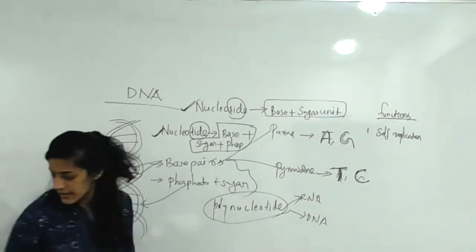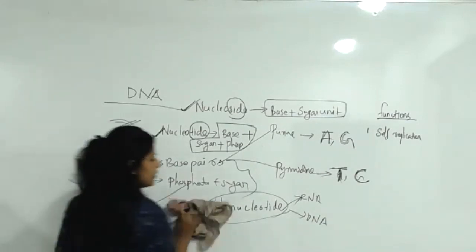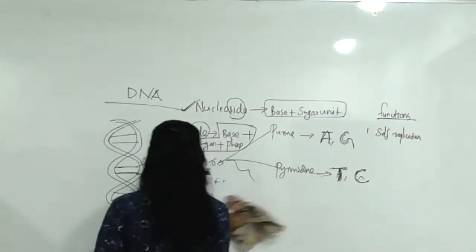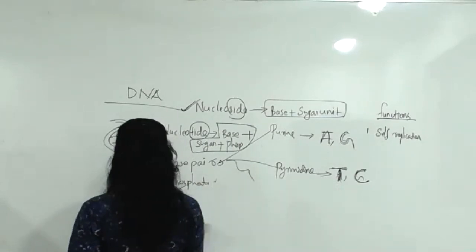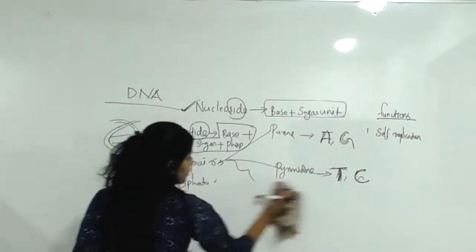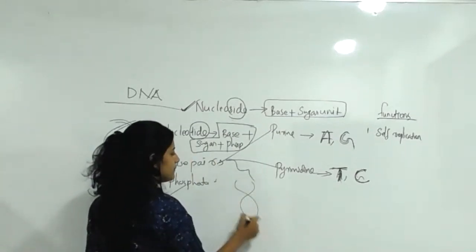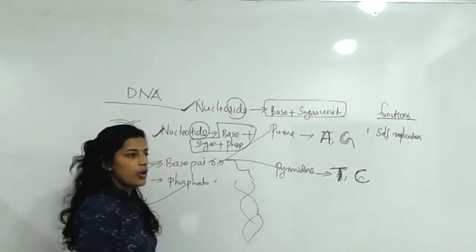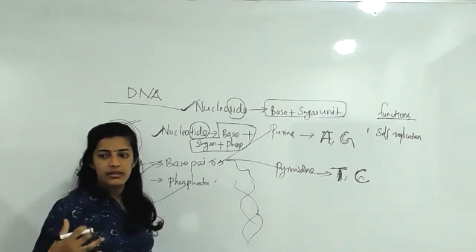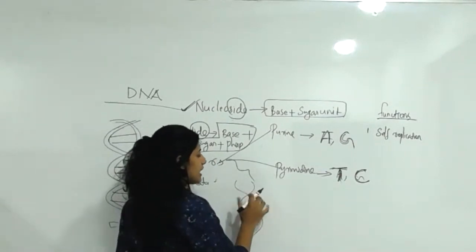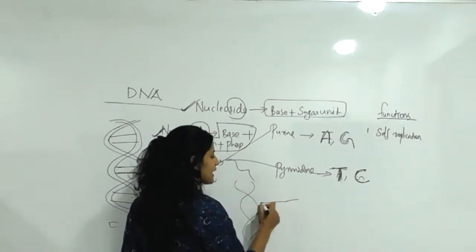Look, student, self-replication means, this is a DNA. After a stage, we can see that this DNA is replicated.